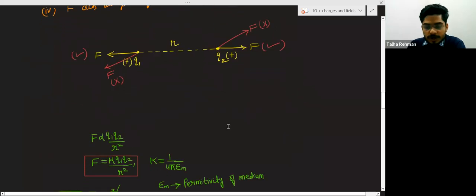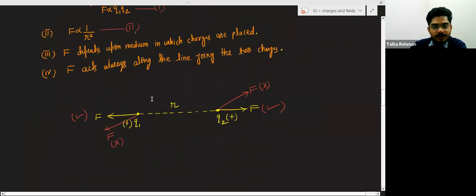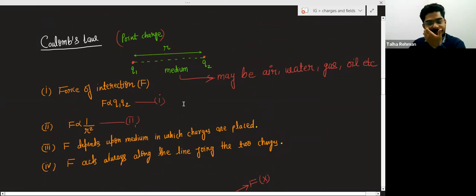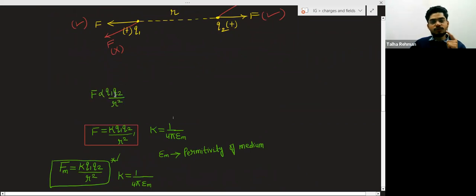Suppose this is equation number 1 and this is equation number 2. When you combine both the equations like we did in gravitation, you will get the force is directly proportional to Q1 Q2 divided by R square. When you remove this proportionality sign, you will get a constant, and that constant is 1 upon 4 pi epsilon suffix m.